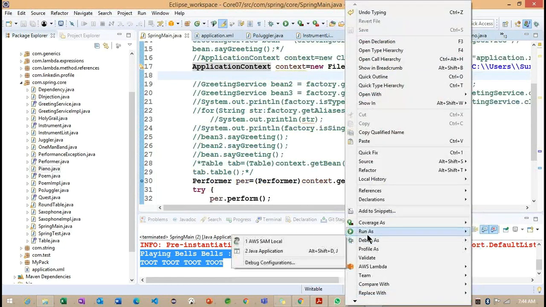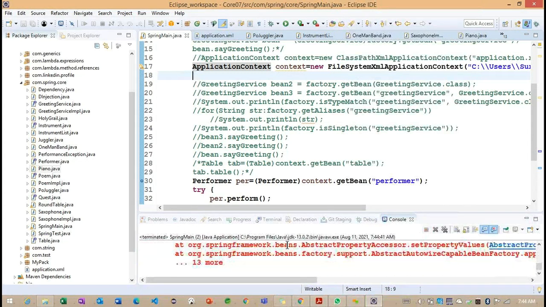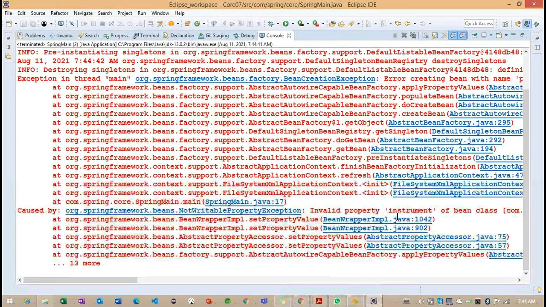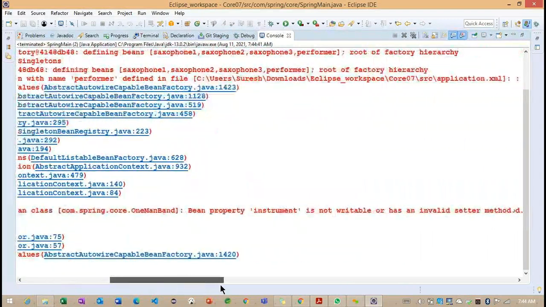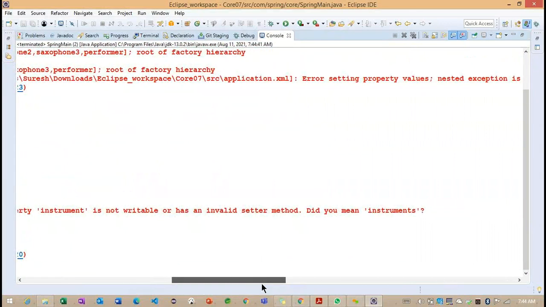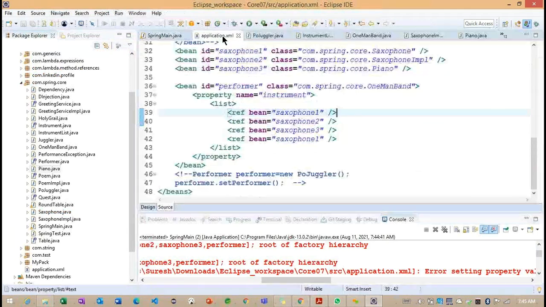So simply we can run our application here. If I run our application, how many objects are we going to get? What happened here? We are getting an exception: invalid property. The property is not writable or invalid setter method. Do you mean instrument? So we need to provide instrument here. Go to the application and change to the instruments here.